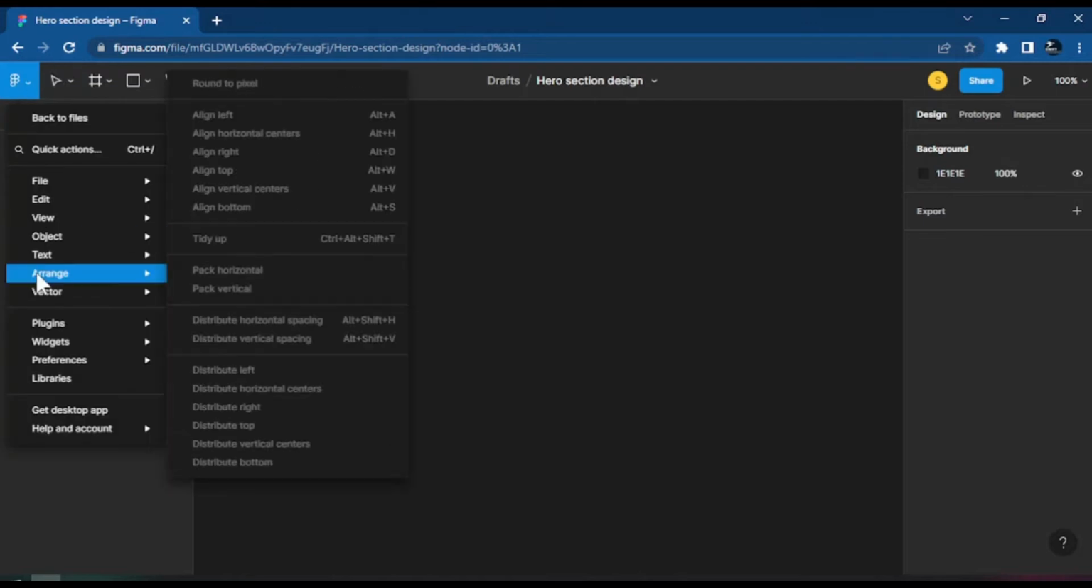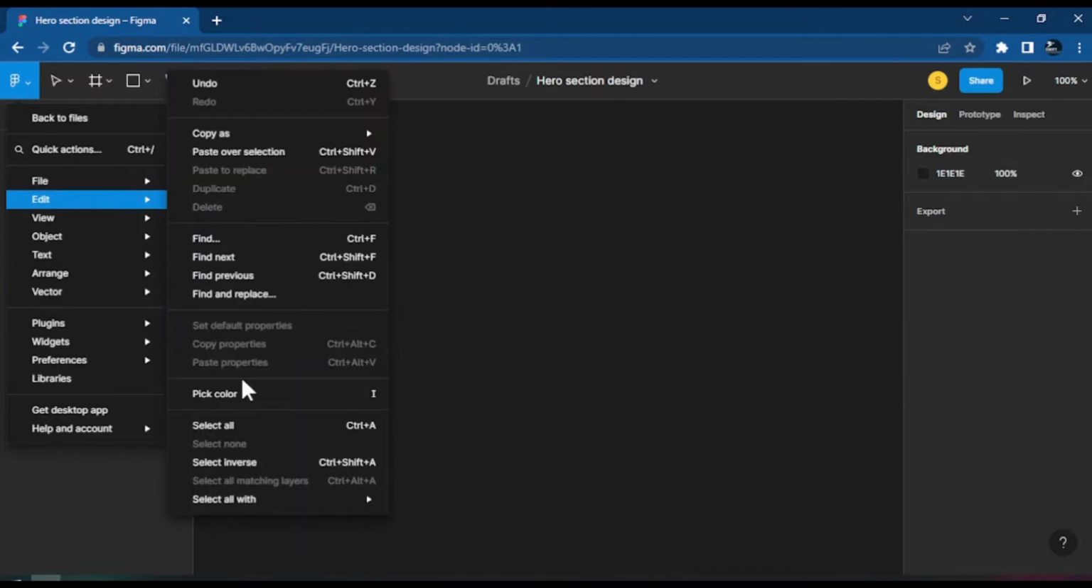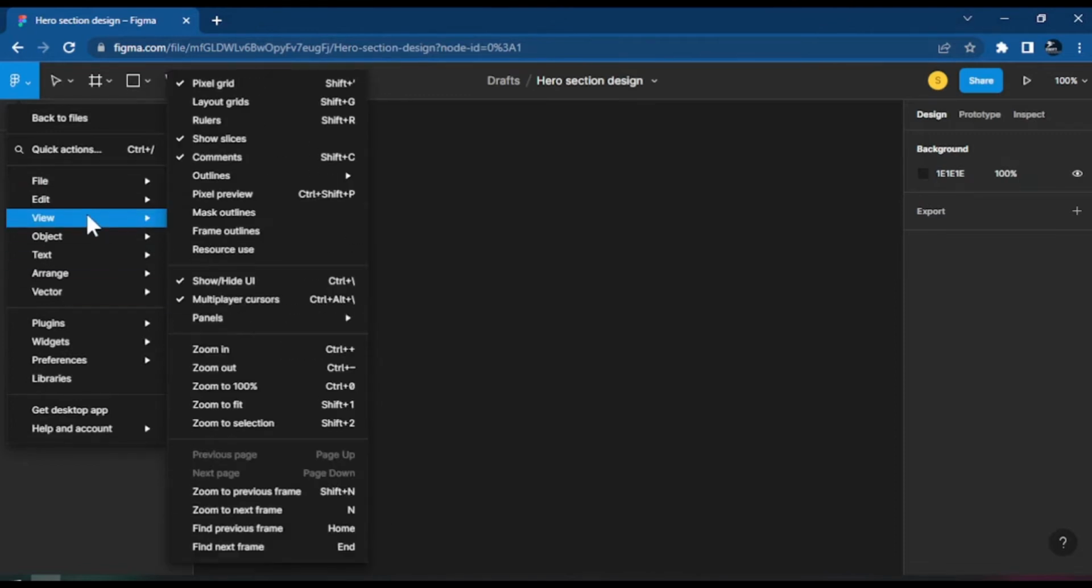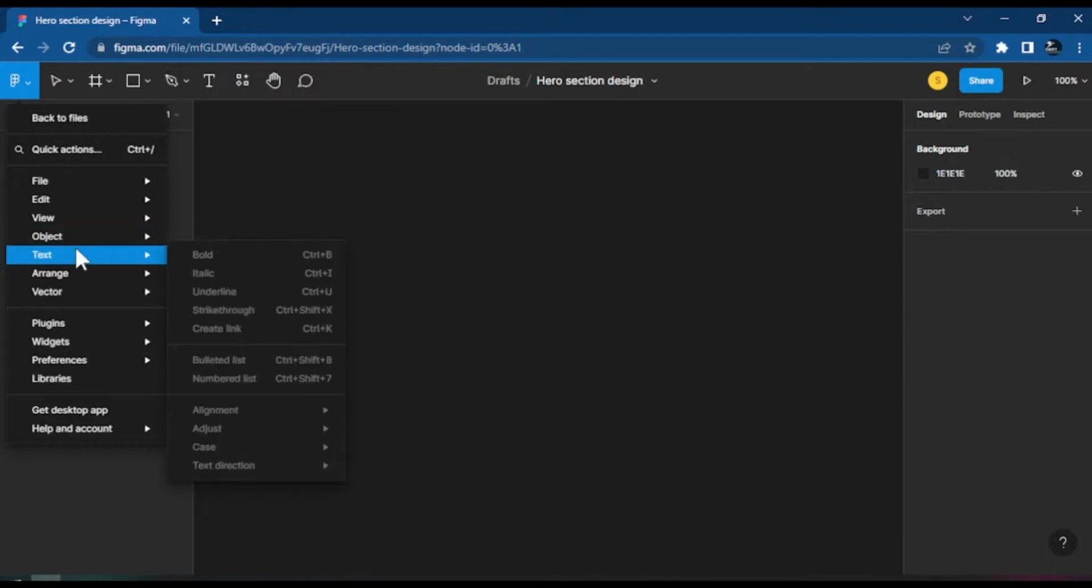So here now are all the options you have. For the file side, you can create a new design, a new Figma Jam, save a copy, and all these things. For the edit side, you can edit your design. And also in the view, you can change the view of what you want, zoom in, zoom out, set the ruler, and set all sorts of things you want for your view. Object also helps us to manipulate what we draw, and of course text.